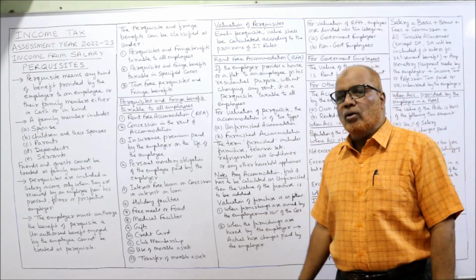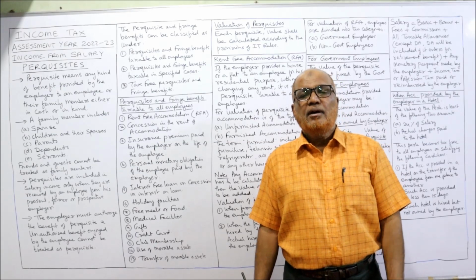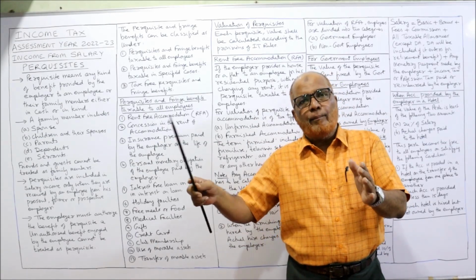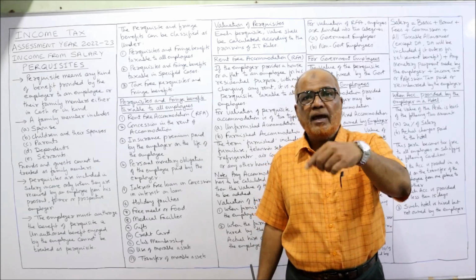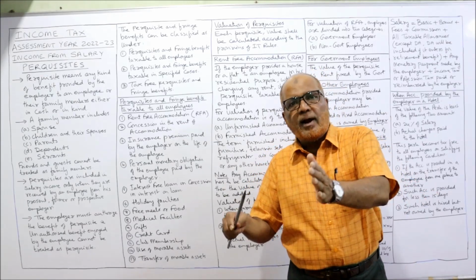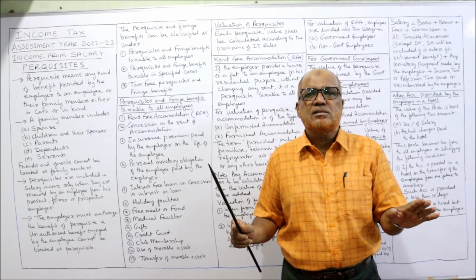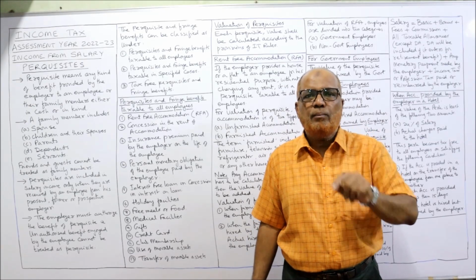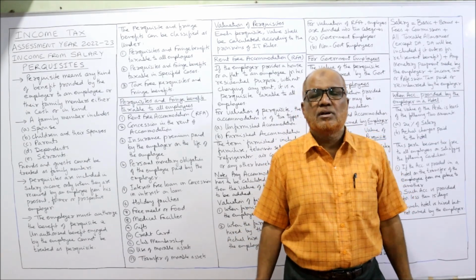Next one, interest-free loan or concession in the interest. If a loan is taken by the employee from a bank or any other source, the employee has to pay interest on the loan. But the employer is providing the loan to the employee without charging any interest. That means it's a benefit to the employee. The Income Tax Act says it will be a taxable perquisite.